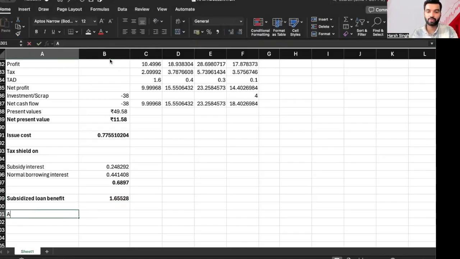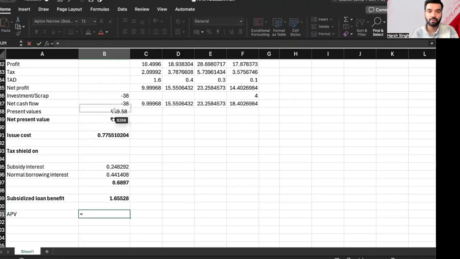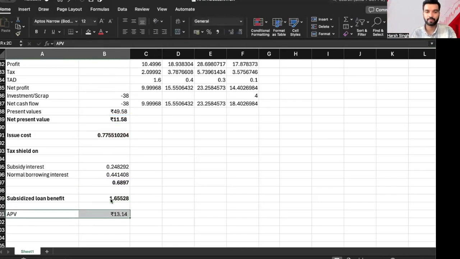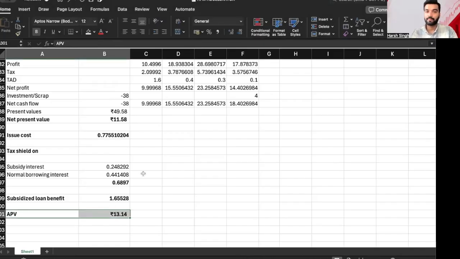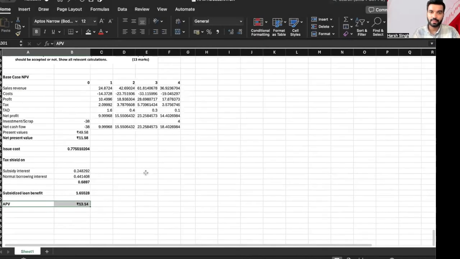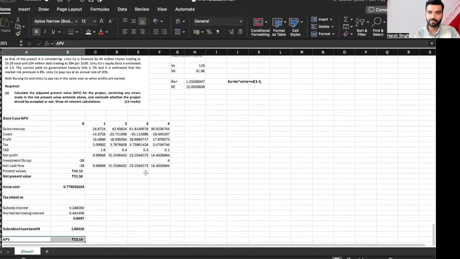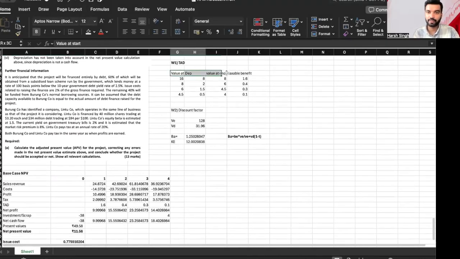So now total APV will be equal to 11 plus this. Sorry, issue cost will be negative. Minus this, plus tax shield, plus subsidized loan benefit. 13.14. That will be the adjusted present value, everyone. I'm opening this whole picture for all of you. If you guys have doubts, you can ask.